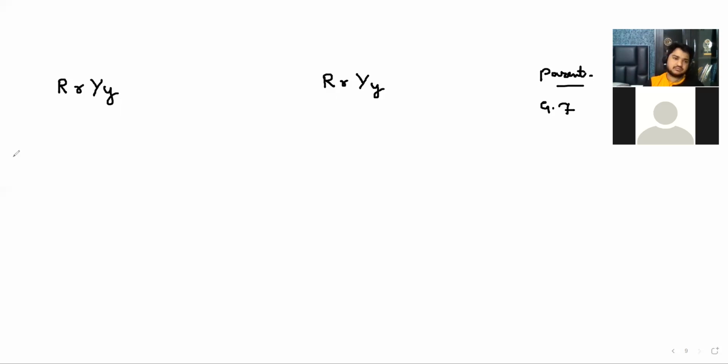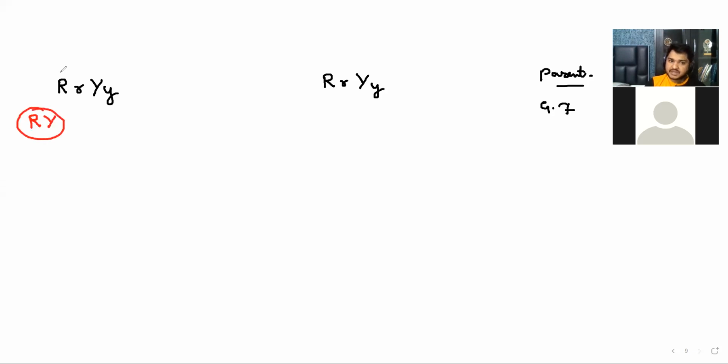RRYY. I told you how to make the gametes. Okay, so uppercase R, uppercase Y, lowercase y. Say it as uppercase and lowercase. I said uppercase and lowercase. Can we say capital R, capital Y?